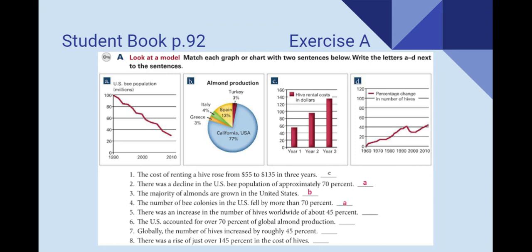A. There was an increase in the number of hives worldwide of about 45%. D. The US accounted for over 70% of global almond production. B. Globally, the number of hives increased by roughly 45%. D. There was a rise of just over 145% in the cost of hives. C. Did you have the same? Great, let's go ahead and continue.